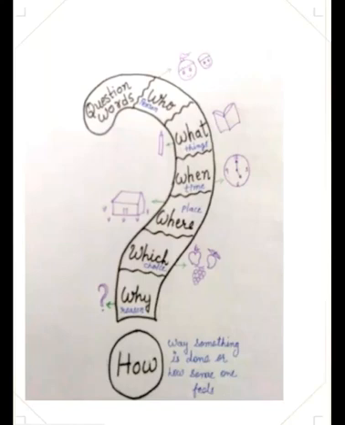Question word why is used when you want to know about reason. Why didn't you attend the class yesterday? Why are you late today? Question word how is used to ask about events and the way things are done. Examples are, how can you do this to me? How are you feeling today? So these all are question words.